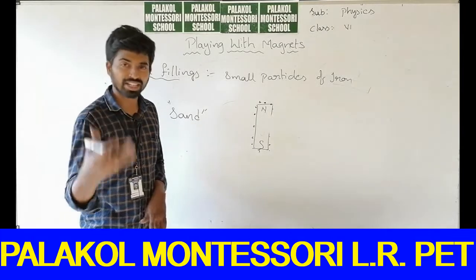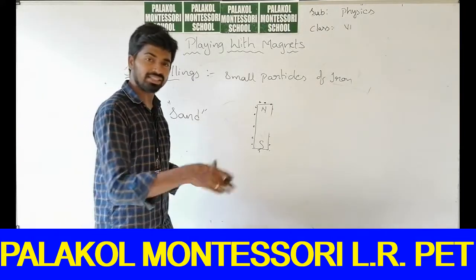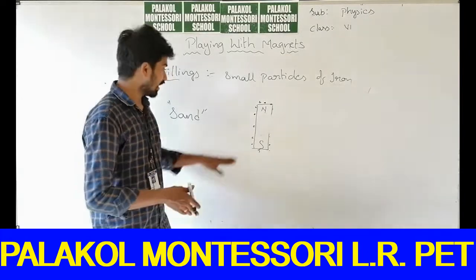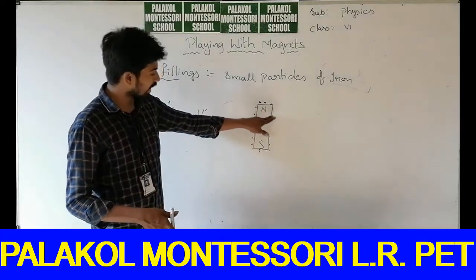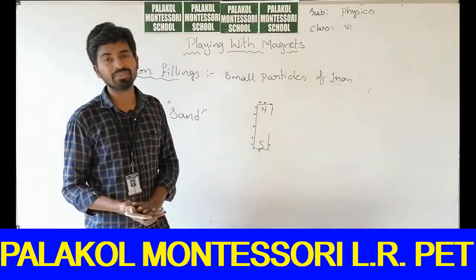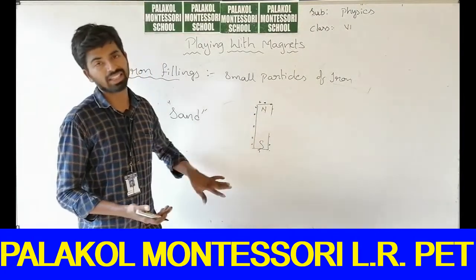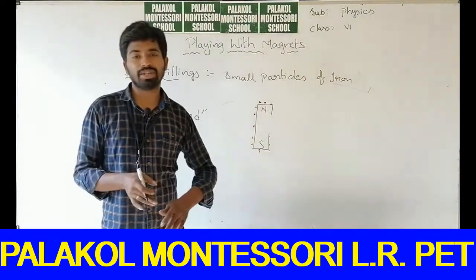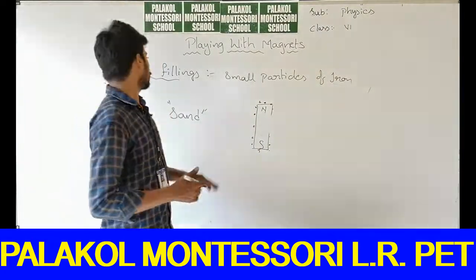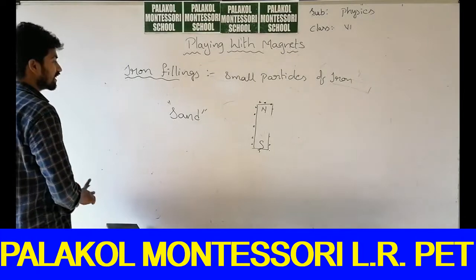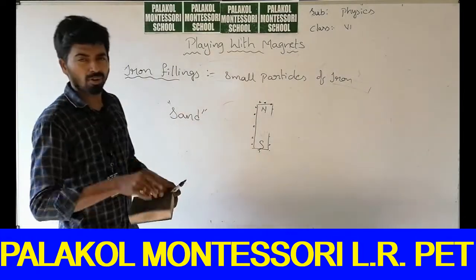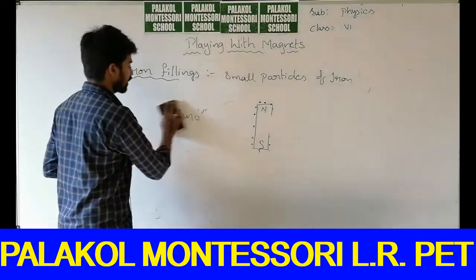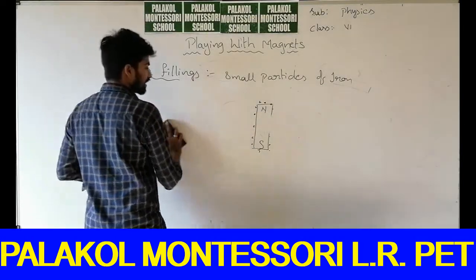Whatever magnet you have, take it, place it in the sand and just roll it once. If you remove the magnet from the sand, small particles will be attracted to this magnet. Separate those small particles onto a separate paper and collect them. Those we will call iron filings. Iron filings are nothing but small particles of iron.